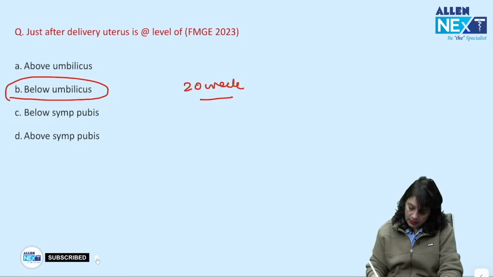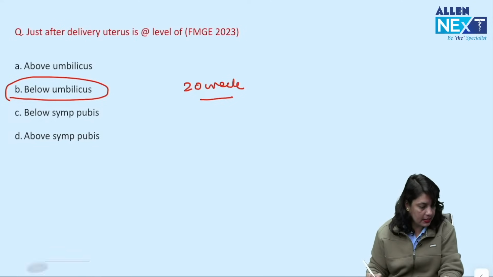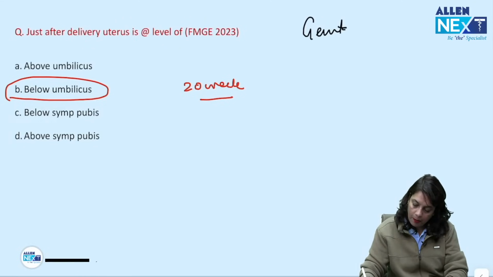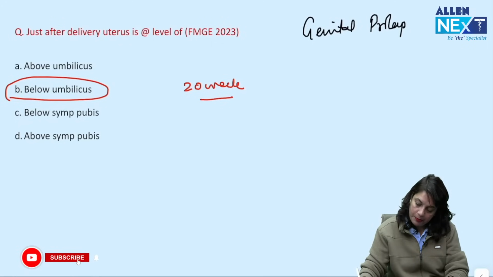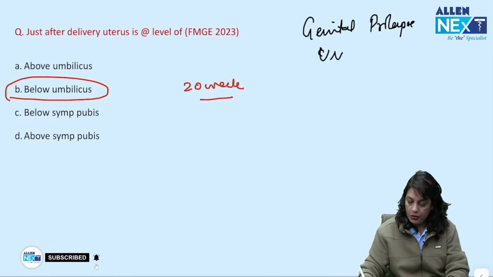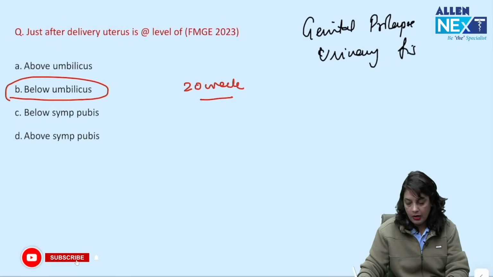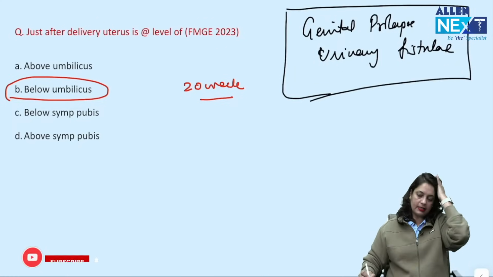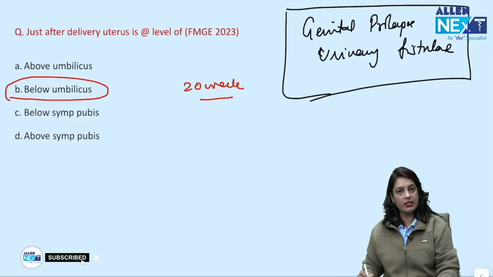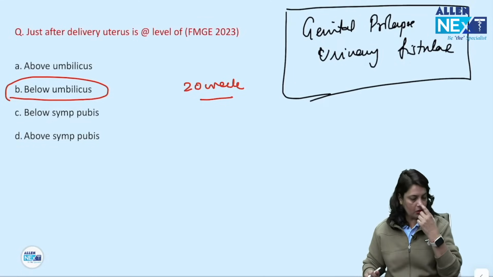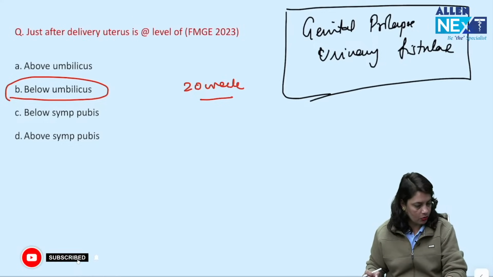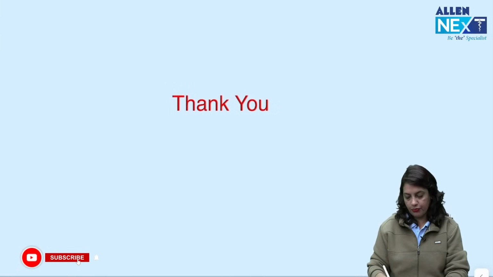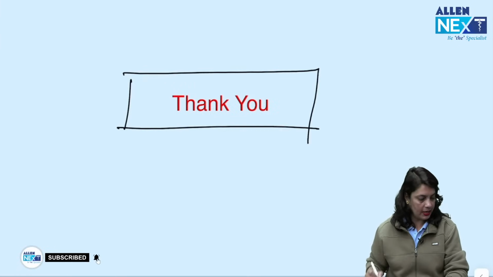So friends, this is all I have to discuss in this session. Hope this session was useful to you. Just revise the topics of genital prolapse and urinary fistulae, and you can go through the videos if you have time. I have already discussed them in the guess series session, in the 5 years PYQs, and in the test and discussion for the FMG batch. So you can go through that. That's all, and all the best for your upcoming FMG exam.